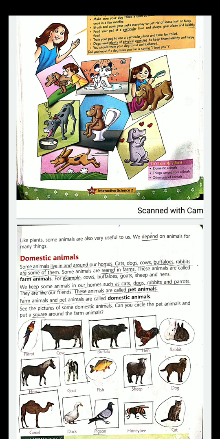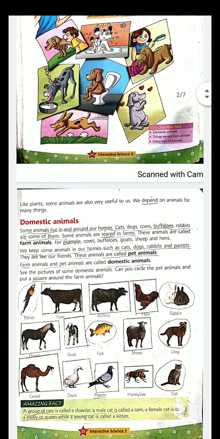It is not that a hen can lay eggs anywhere. No, they are kept inside a farm. Then their eggs are collected, and when their eggs are collected, they are sold in the market. Next, we keep some animals in our home, such as cats, dogs, rabbits, and parrots. Parrot, you all know, many of you must be having a parrot at home. They are like our friends.